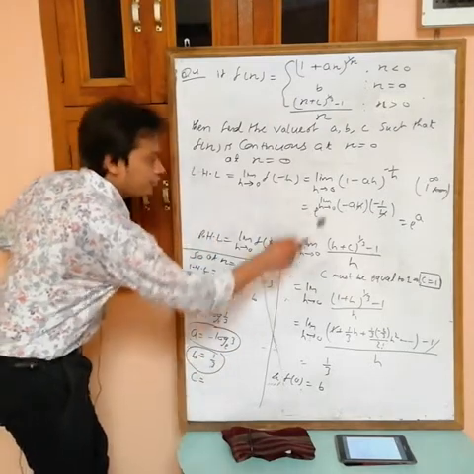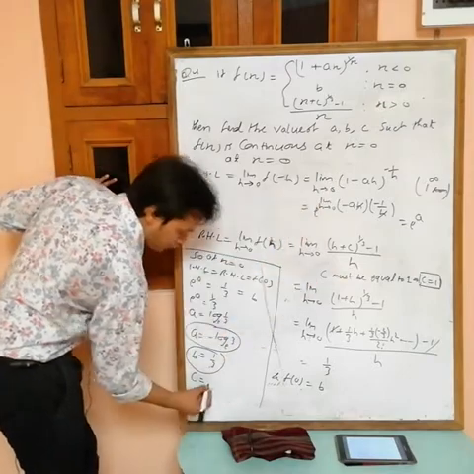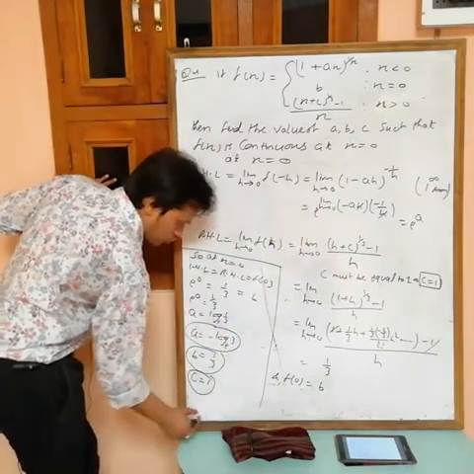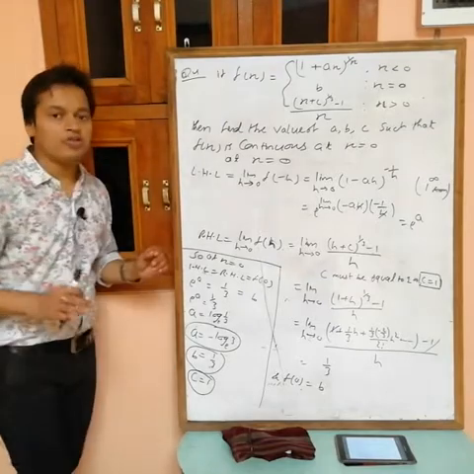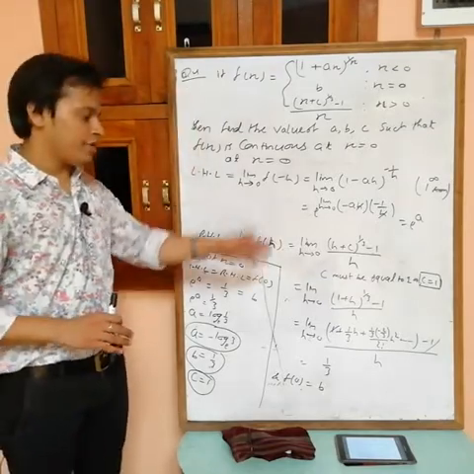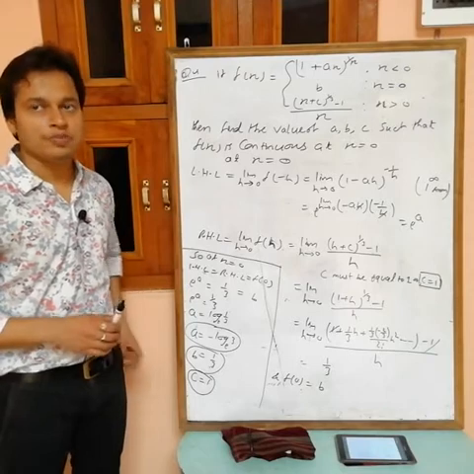And c equals to, where is the value of c? 1. Okay, so these are the values of a, b and c. Write it down. Simple now.